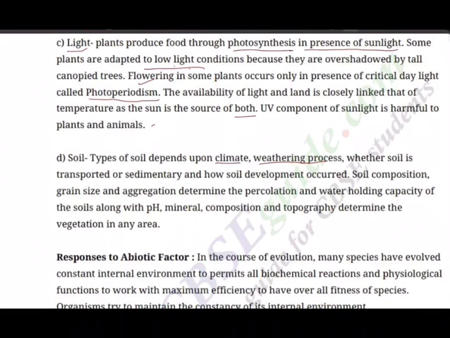So soil composition, grain size, aggregation determine the percolation capacity. You are all going to perform an experiment when you come back to lab for practicals. Soil percolation capacity, and of course water holding capacity of the soils, along with pH, mineral composition, and topography determine the vegetation in an area.